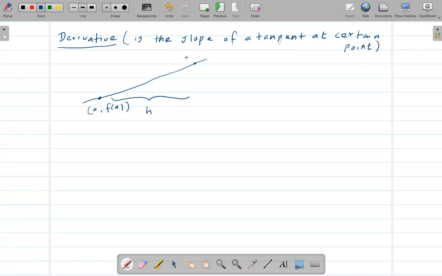All right, so that means here, if this is a, then the x value here would be a plus h, comma, and another one, if this is f of a, then the y here would be f of a plus h, right? And like I said, the derivative is the slope of a tangent line at a certain point, all right?